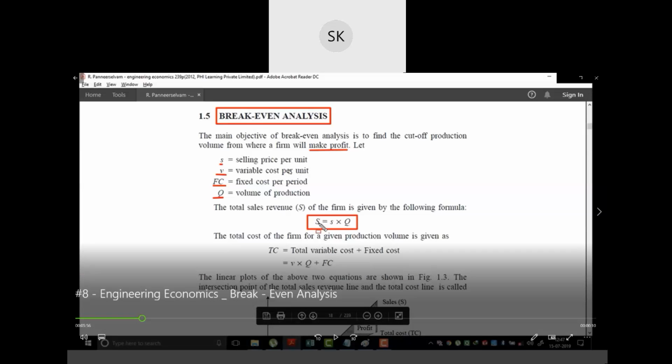So variable cost means variable cost per unit, how much it takes per unit, into the number of units produced. So this will give you the total cost.